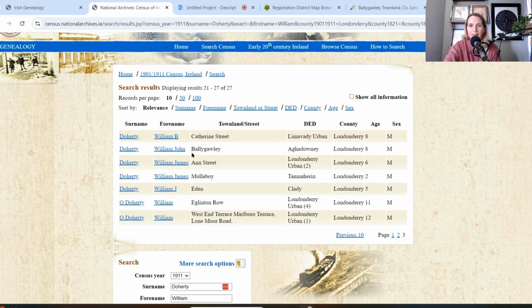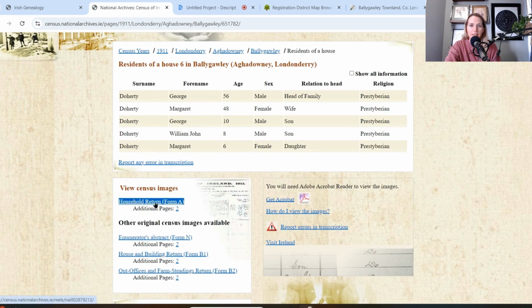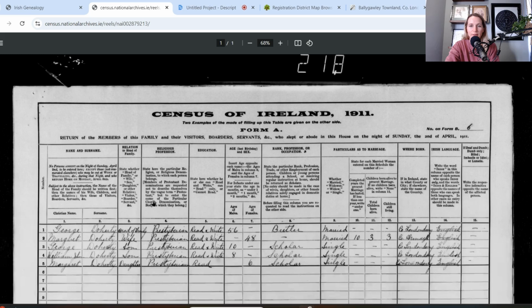There we go. Okay, look at this one. Ballygawly was the townland, and Ballygawly. Okay, that looks like it's there. Doesn't it? So we're going to click on that, and you can see the indexed information here. But then you can actually look at the image down here. So if we look at the first page, we can look at this.